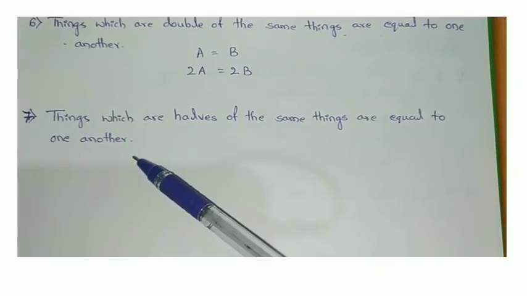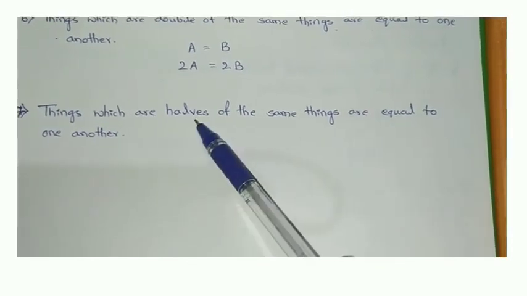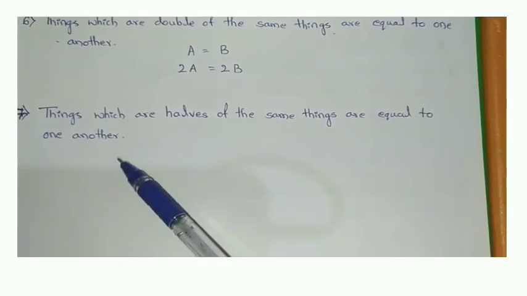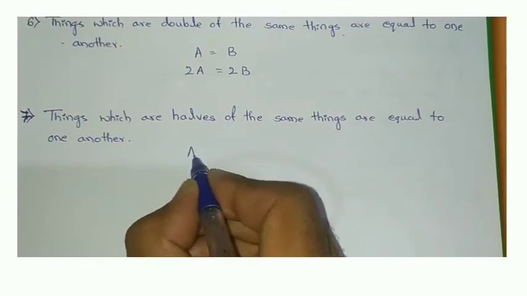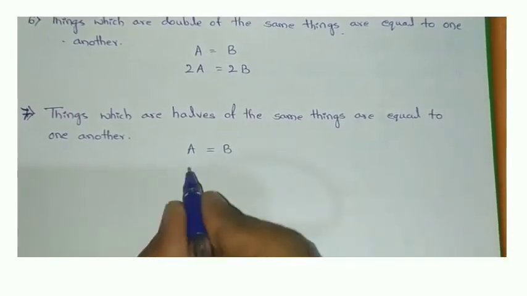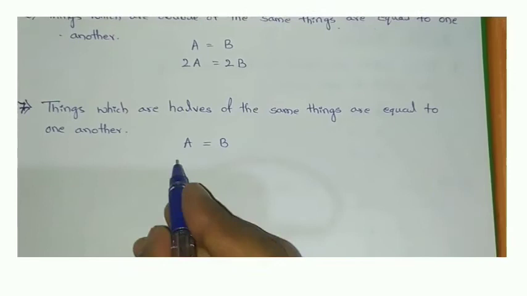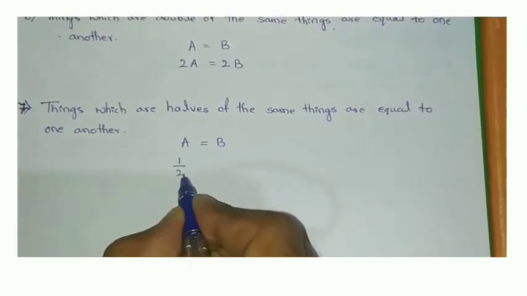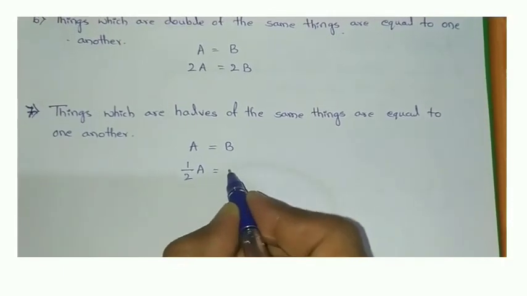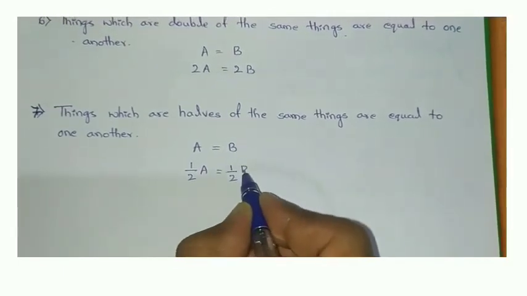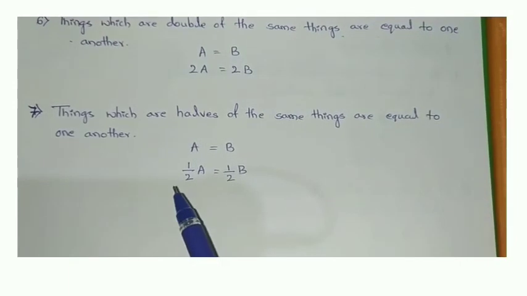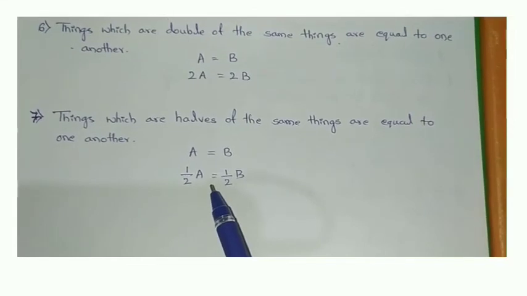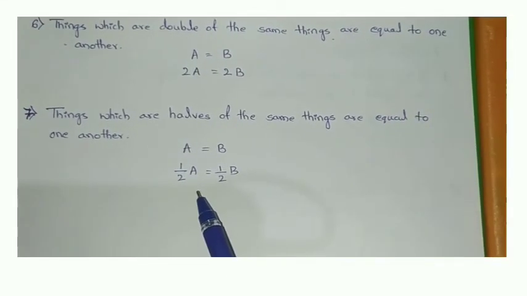Now taking the seventh one, things which are halves of the same things are equal to one another. So again I will take the same example, A equal to B. If I take half of A and half of B, then those are also equal to each other. So half means 1 by 2 of A is equal to 1 by 2 of B. Whenever you take halves of the same thing, they are equal to one another.